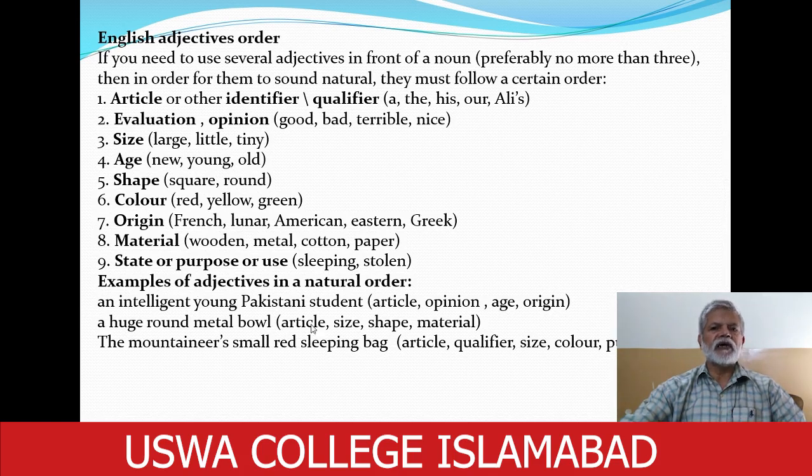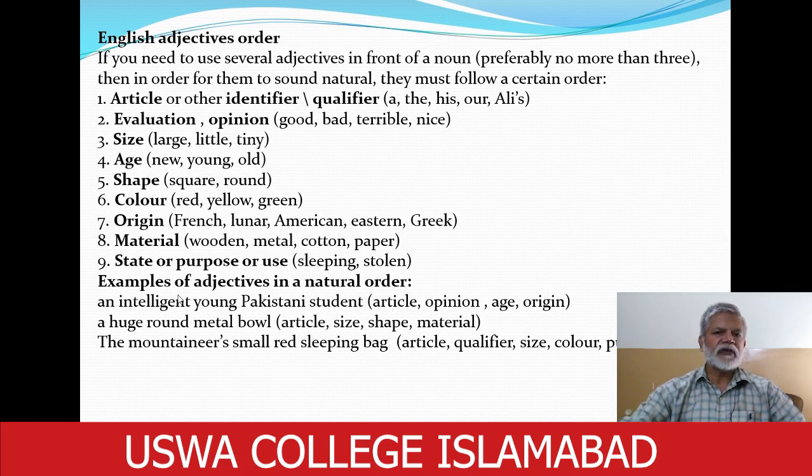So now certain of the adjectives related to these 9 classes have been used in proper order in the given expressions. They are not full sentences. An intelligent young Pakistani student. Now we have used 4 adjectives in this expression. Student is a noun, and before this noun we have put these 4 adjectives. In which order? In this order.